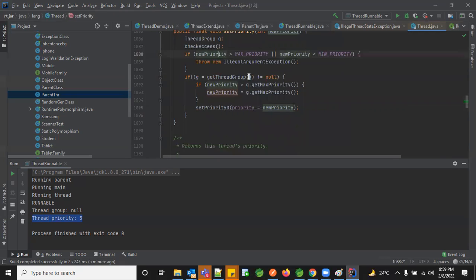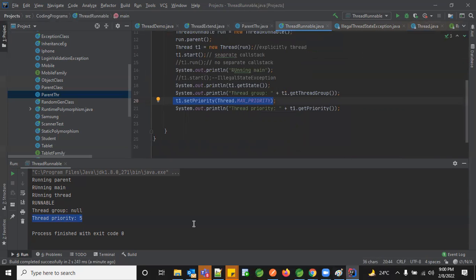And now it also considers a thread group. In your case, the thread group was null. So how can I initiate a thread group? What we can do is, first, let's create our own thread group. So till now, do you have any questions, Janaki? No, Sneha. We are trying to set that priority, but that if condition is not satisfied, so it is not getting set, right? Okay, exactly the same thing.